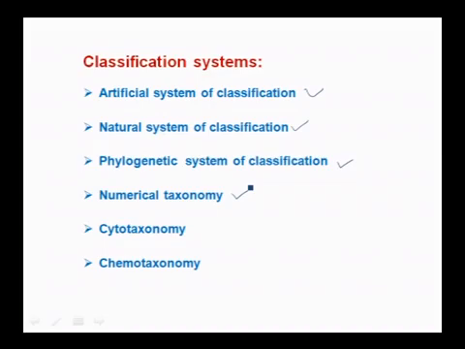Using those computers, if we are classifying the organisms by including all the data, then that is called as numerical taxonomy. Then comes cytotaxonomy. In this cytotaxonomy, we will consider chromosomes for the classification. Structure and behavior will be considered in cytotaxonomy. Next comes chemotaxonomy. In this chemotaxonomy, the chemical constituents present in the cell or organisms are considered for the classification.